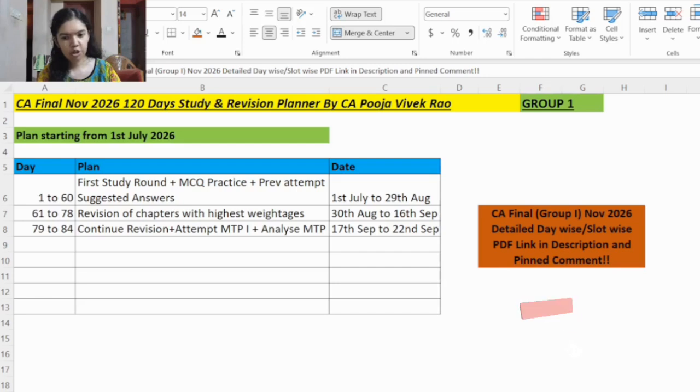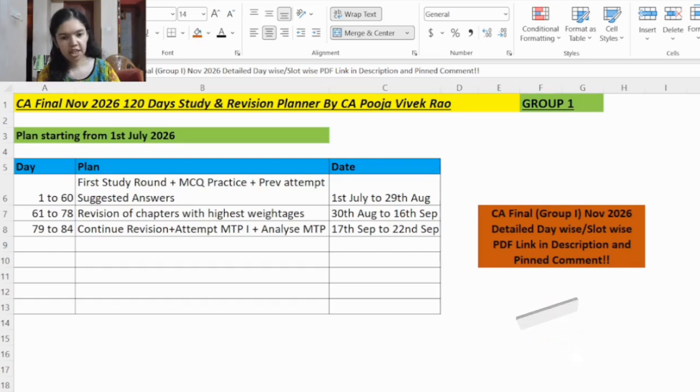So don't just watch the plan, follow it. I've converted the entire strategy into a detailed step-by-step PDF planner that tells you exactly what to study every day for the next 120 days. So it includes daily subject-wise scheduling, revision cycle, slot for mock test practice and a smart strategy to avoid burnout.